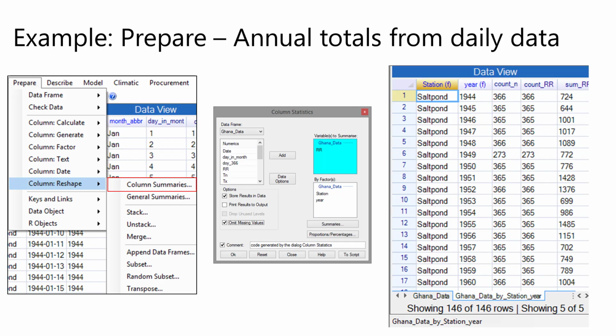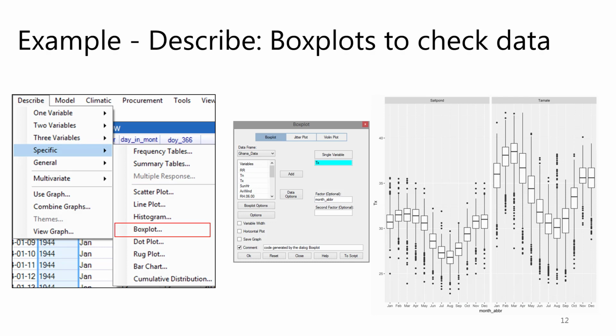Here is the first of 3 examples. The daily data were available, and a Prepare dialog was used to produce annual rainfall totals ready for analysis. The Describe menu offers options for many types of graph, as well as tables. The example shows box plots for the daily maximum temperatures of 2 stations in Ghana.